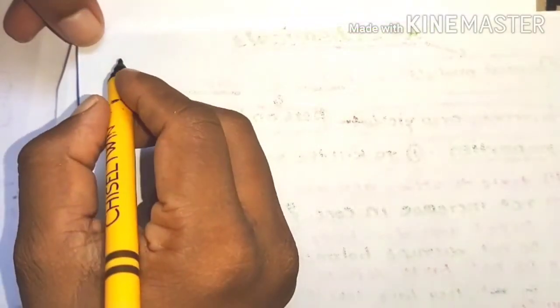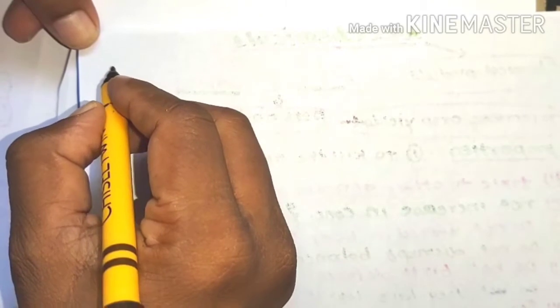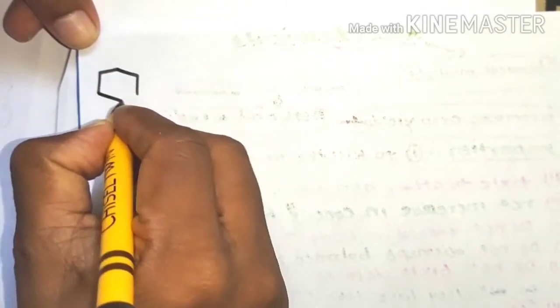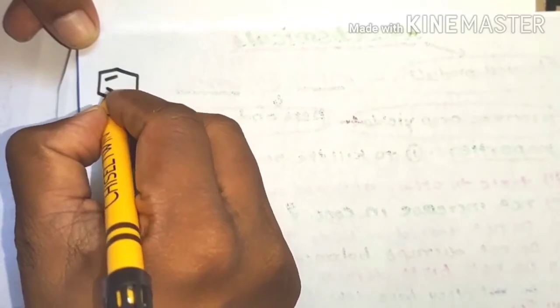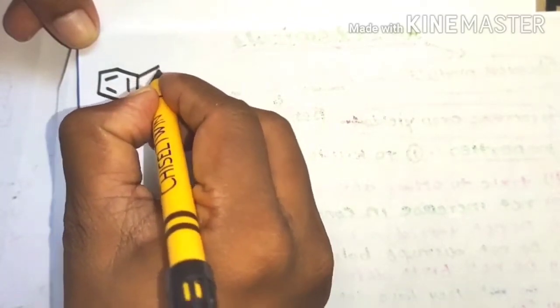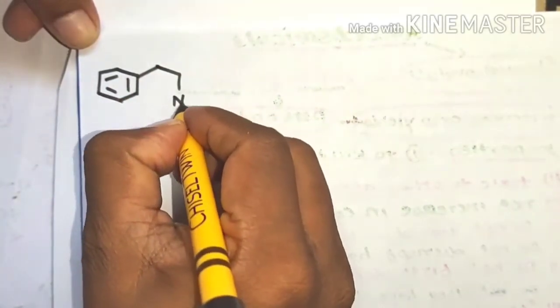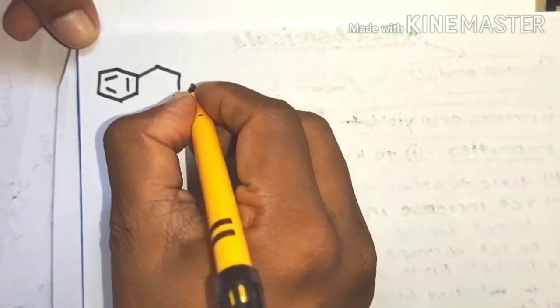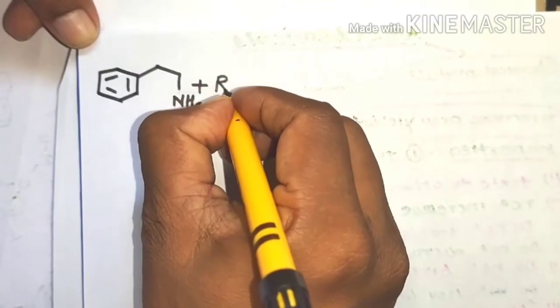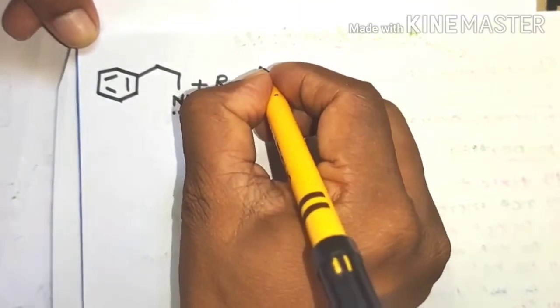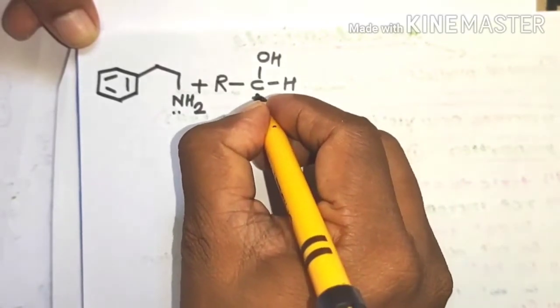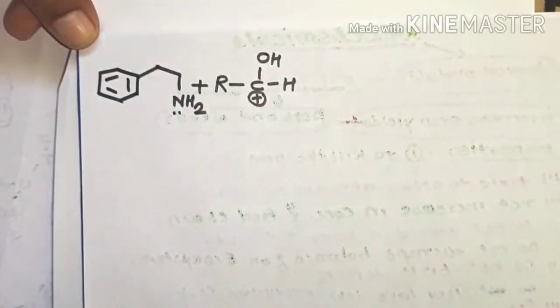In the second step, aryl ethylamine reacts with the electrophile from the first step, that is RCH(OH) with a positively charged carbon.